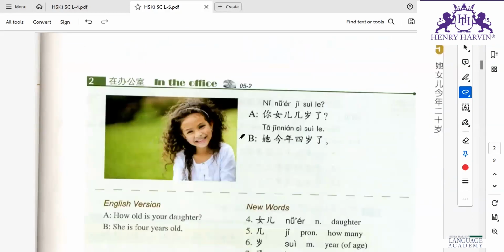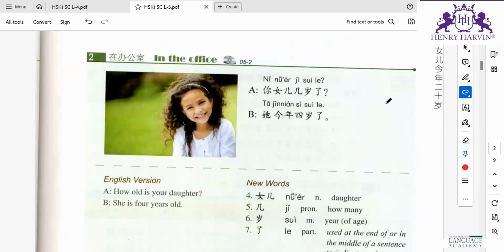Next one. Second text. First sentence. Ni new er chi suela. 你女儿几岁了？ Last line we have to use I for E. Only the two above two lines.